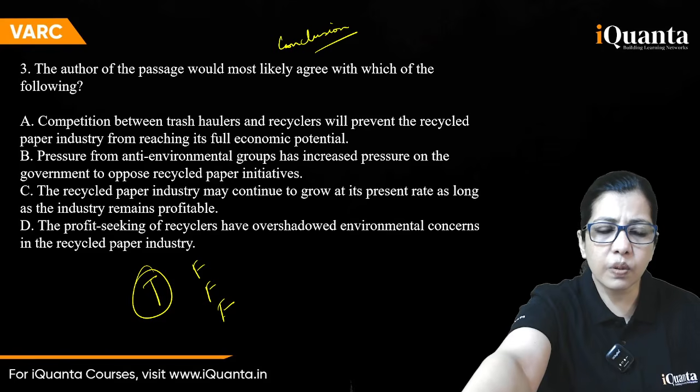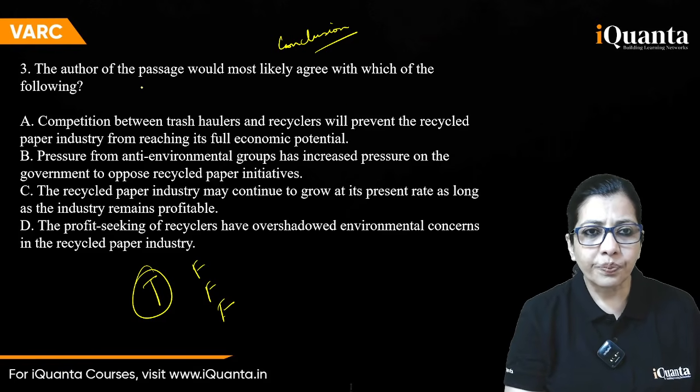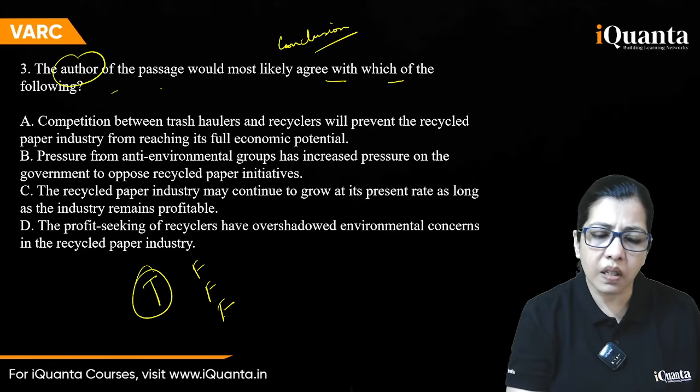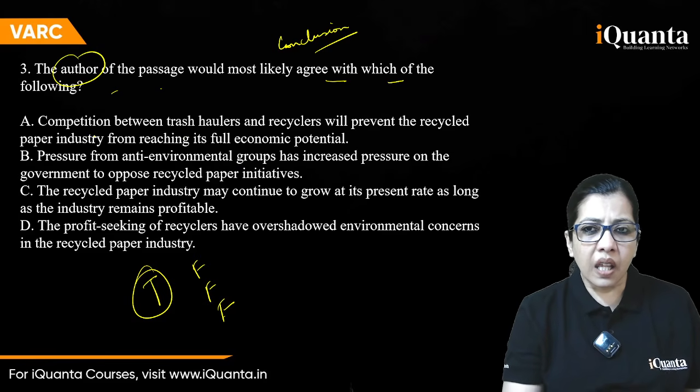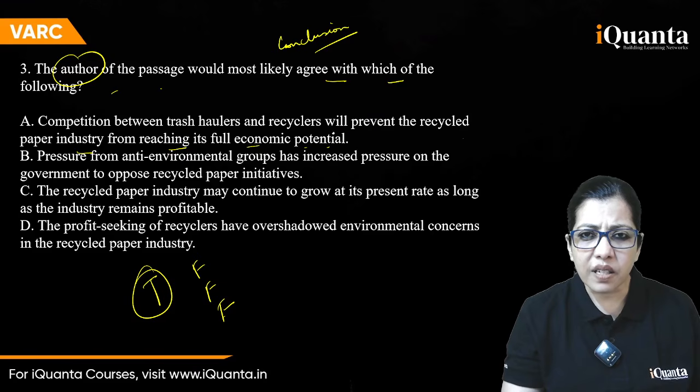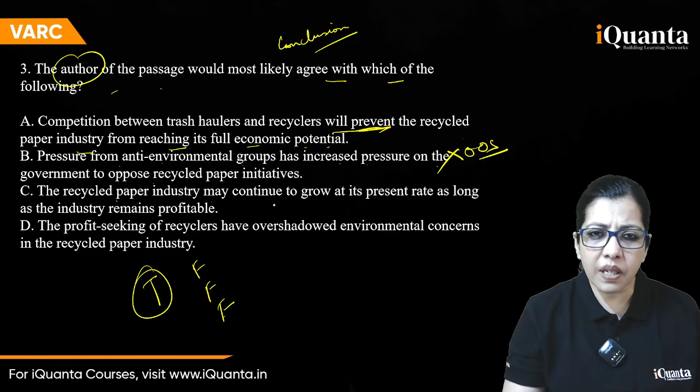I'll take you back to the third question. Now, most likely agree with which of the following? Conclusion, based on whatever we read. Author, not the trash hauler. Competition between trash haulers and recyclers will prevent the recycled paper industry from reaching its full economic potential. Will prevent. Okay. Pressure from anti-environmental groups has increased pressure on the government. Bhai ye to out of scope hai. This is clearly eliminated.